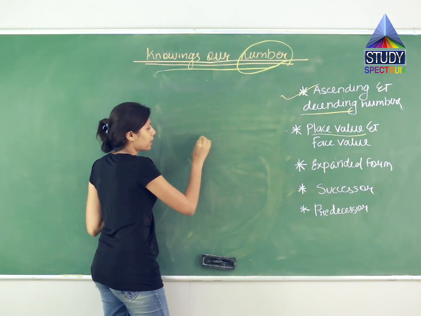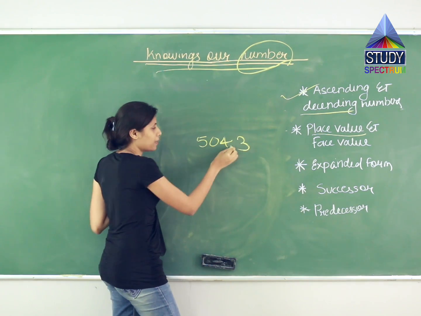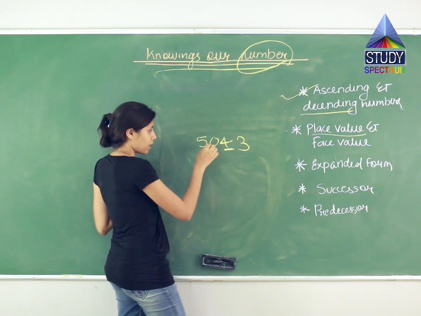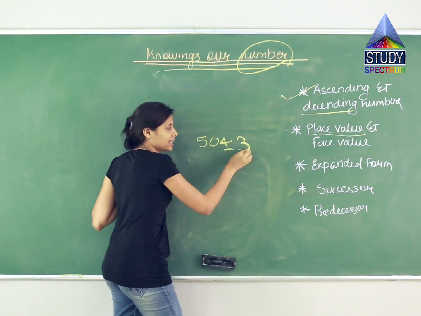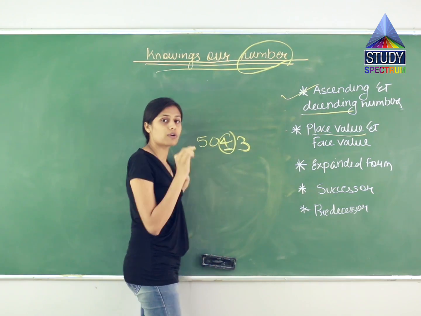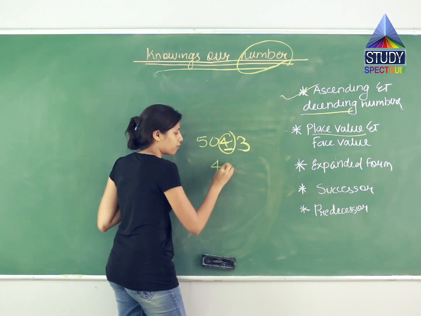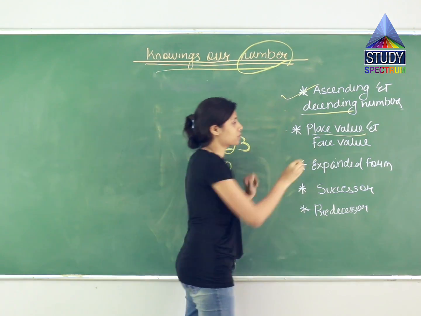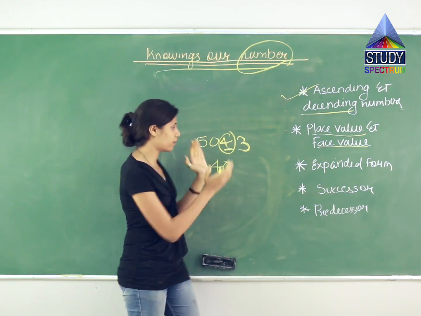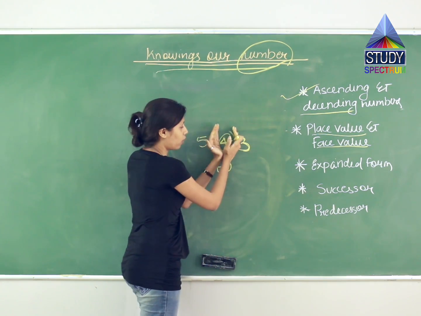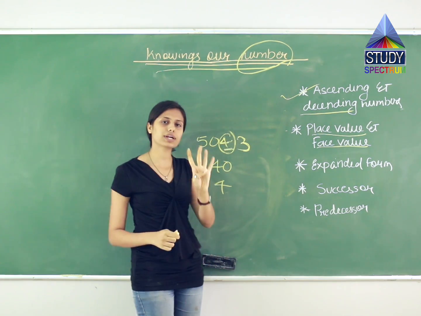If I say the number as 5043, tell me what is the place of this 4? How will you read it? 5043. I have read it as 40. So the place value of this is 40. But what is the face? Face means, like you have a face. By seeing only this face, what is the face of this 4? It is 4 itself. What does it look like? It looks like 4.